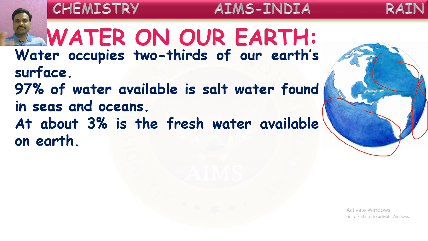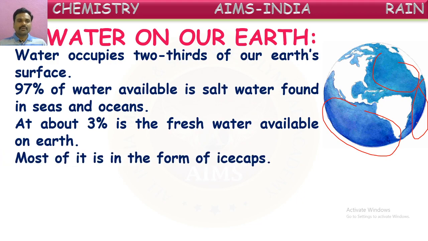Only 3% is available in the fresh form. The remaining 97% is in the salt water form in the oceans and seas. But even in that 3%, most of the water is present in the form of ice caps, in the Himalayas and in the polar regions. In those areas, this fresh water is in the form of ice.